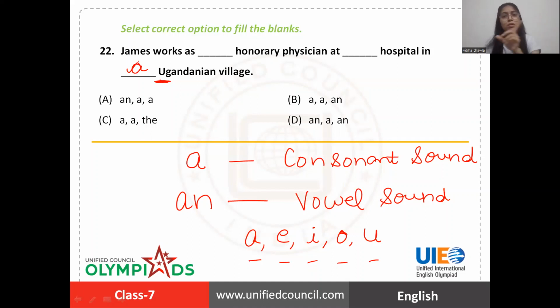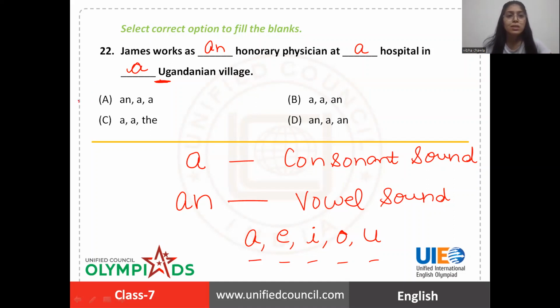U for an, or U for a, like year, or a hospital. But an honorary, the H is silent, it is pronounced 'onorary'. O is a vowel sound, that's why an. Hospital and Ugandan, both of these are consonant sounds, that's why a.